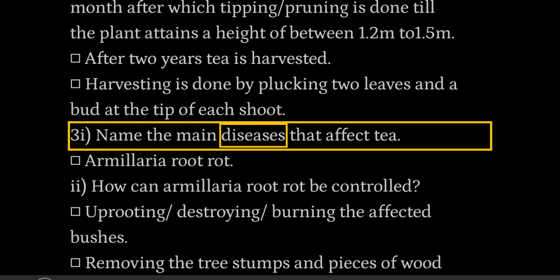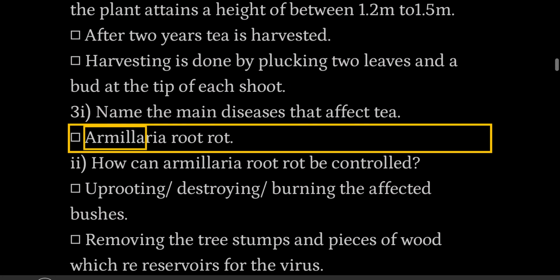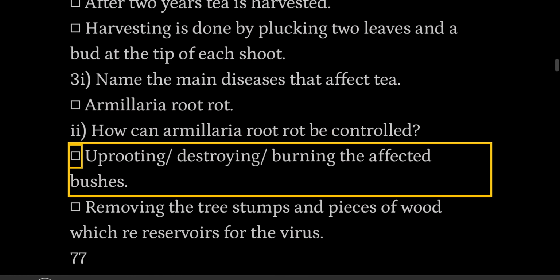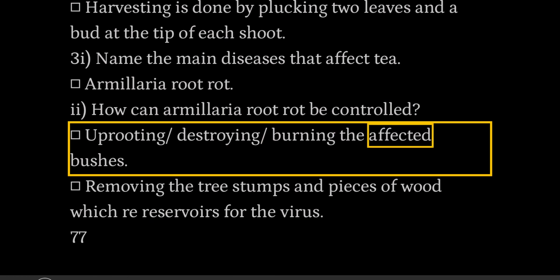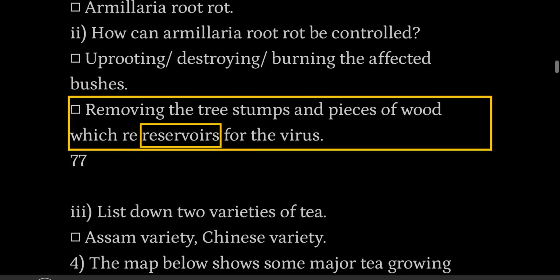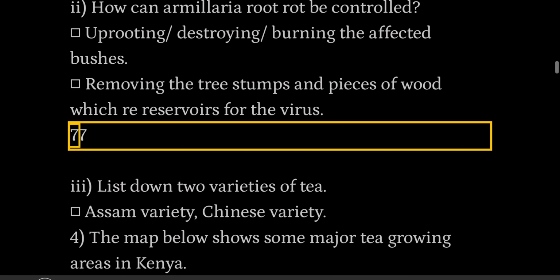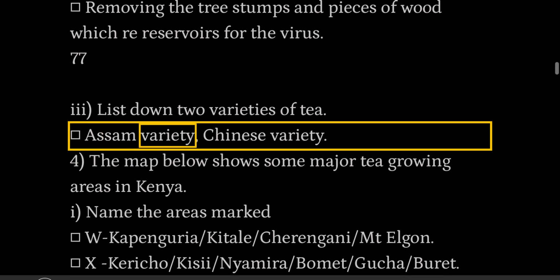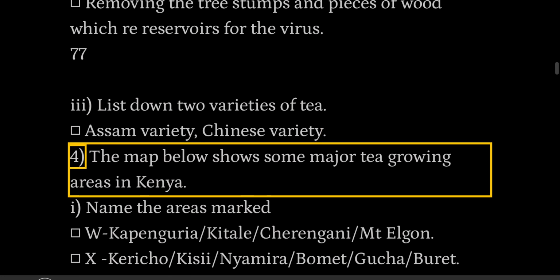3. i. Name the main diseases that affect tea. Armillaria root rot. 2. How can armillaria root rot be controlled? Uprooting, destroying, burning the affected bushes. Removing the tree stumps and pieces of wood which are reservoirs for the virus. 3. List down 2 varieties of tea. Assam variety, Chinese variety.